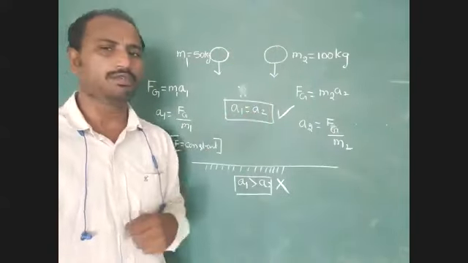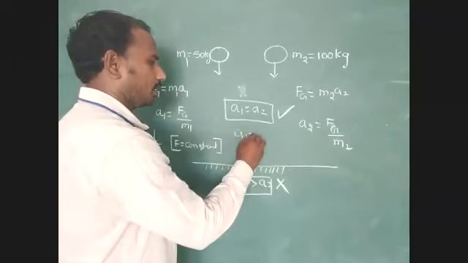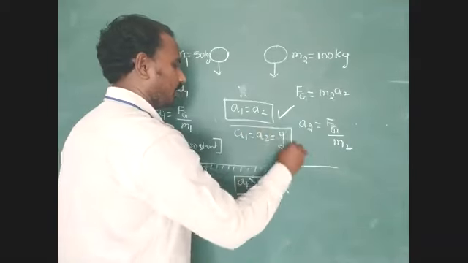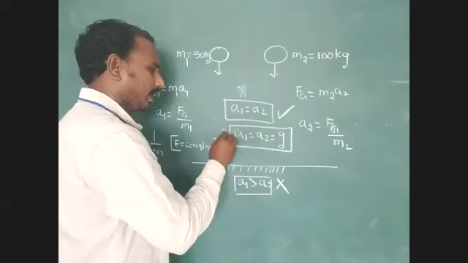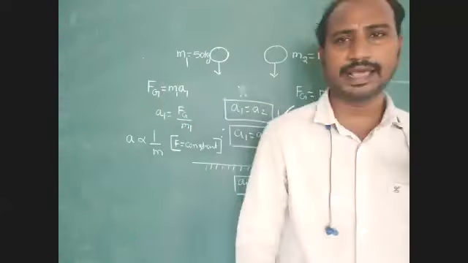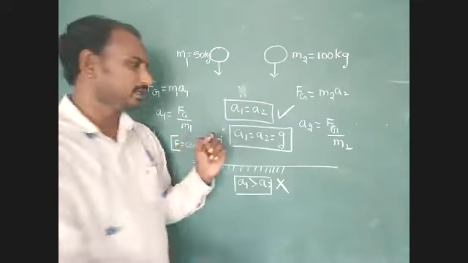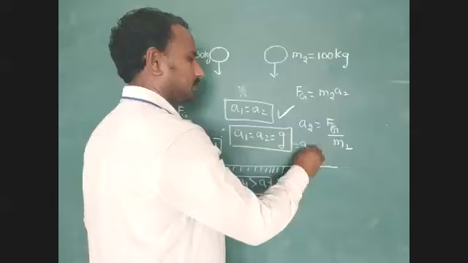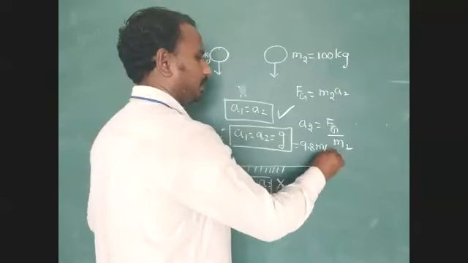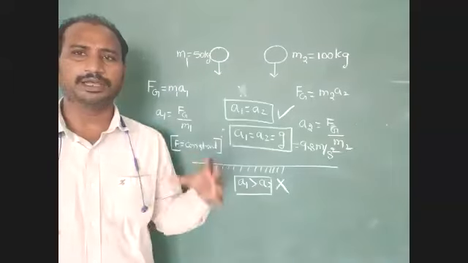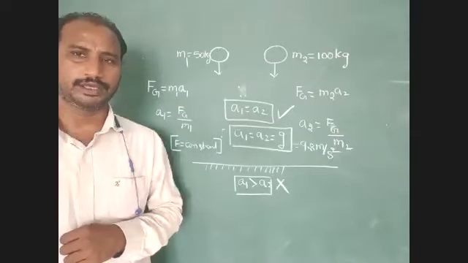Here A1 equal to A2, that is equal to acceleration due to gravity. That acceleration due to gravity value is fixed only. So acceleration due to gravity equal to how much? 9.8 meter per second square.